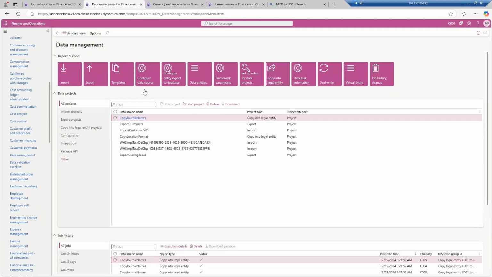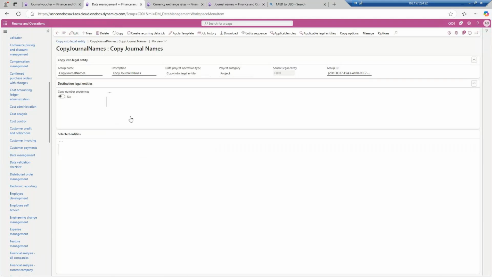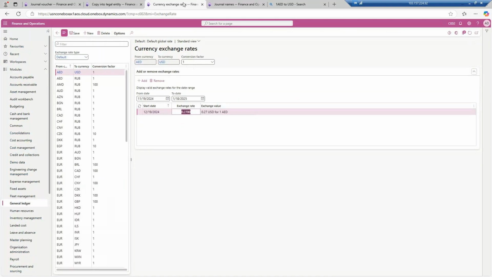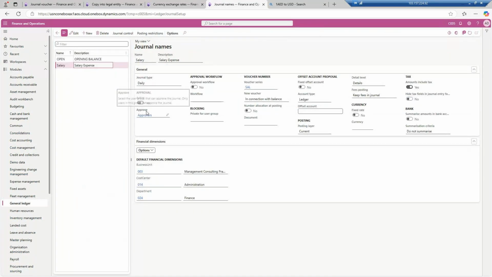On the data management framework, copy into legal entity, create a new entry over here, give any group name, description, and select what is the source and what is the destination. The source will be automatically taken up from where you have created it. Enter the data entity, meaning the table name, and then click on the copy button. It will be a simple copy and paste of the configuration. So that's why we use the data management framework.